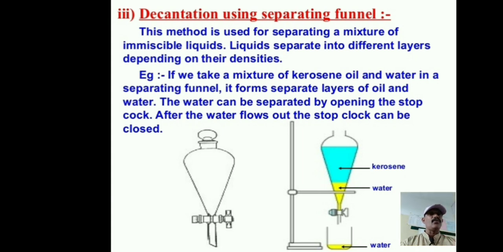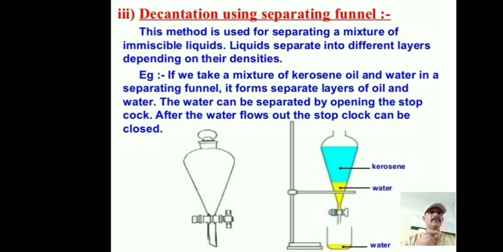Now we will do an activity using the separating funnel, beaker and stand. The separating funnel should be fixed to the stand. If we take a mixture of kerosene oil and water in a separating funnel, it forms separate layers of oil and water. In the picture, the blue color shows kerosene and the yellow color shows water. The kerosene is floating on the water.